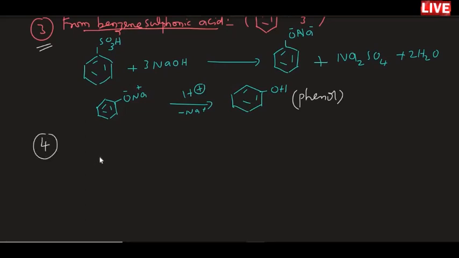Moving on to the next method. This method we can also call decarboxylation of phenolic acid.